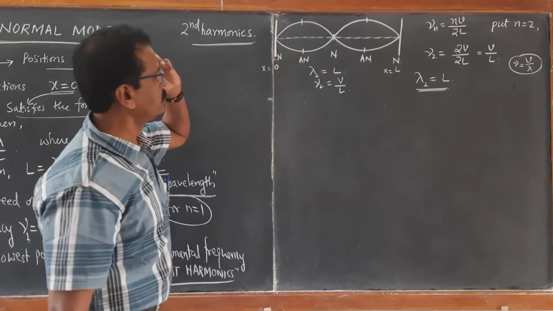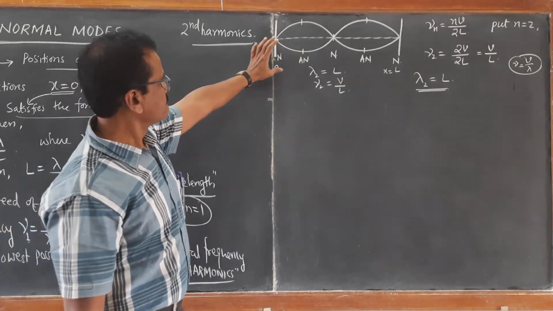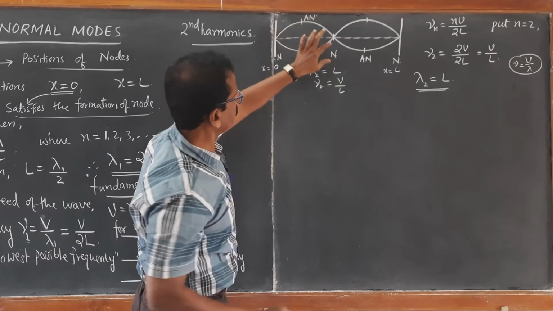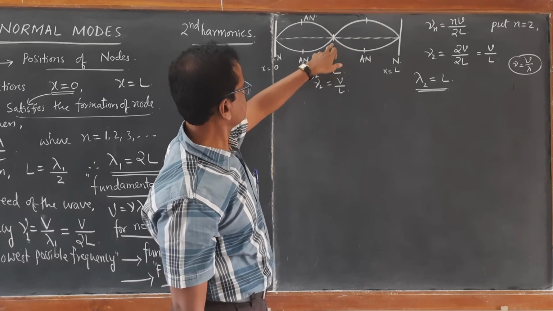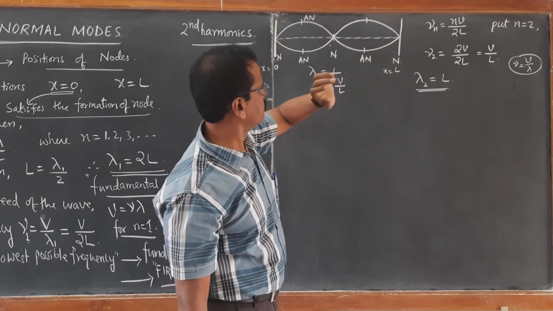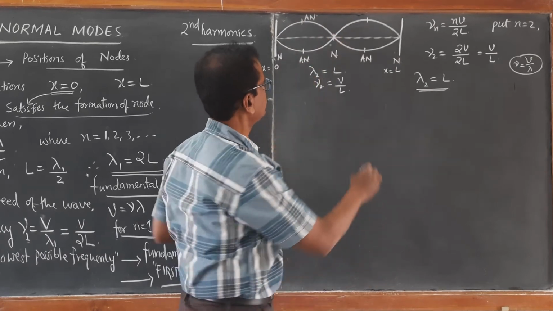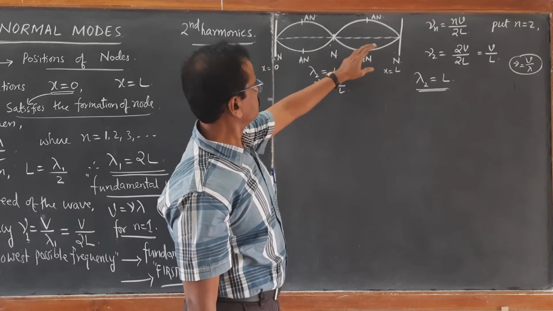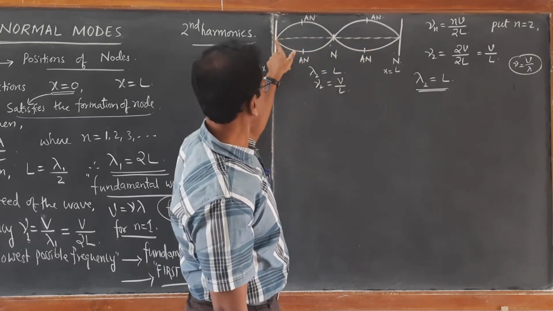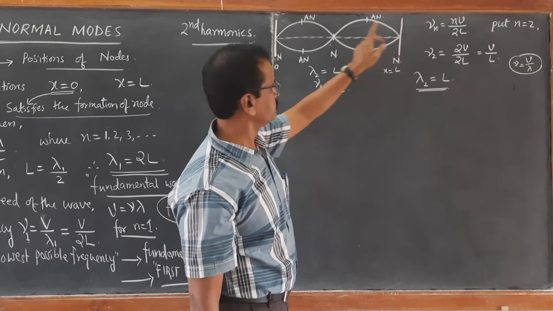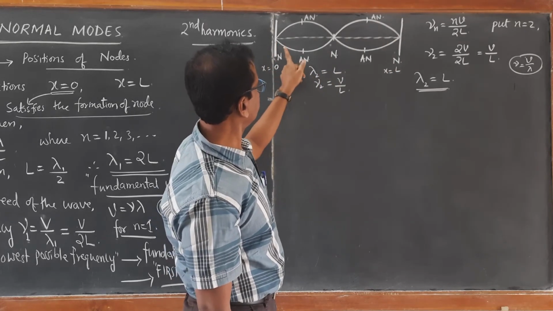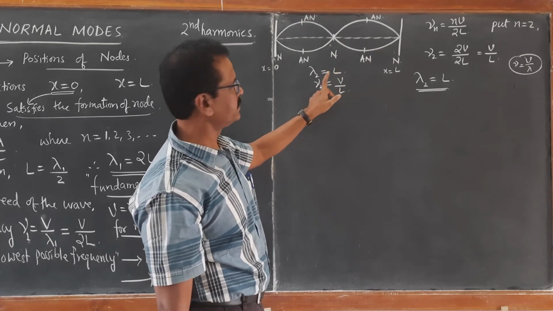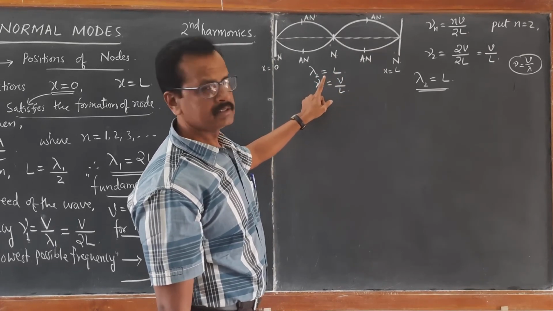Then you will have two segments, with node formation in between. 1, 2, 3 nodes will be formed, and 2 antinodes will be formed, so that if you start from here to here, it is going to be one full wavelength. So the entire length of the string corresponds to one full wavelength. That becomes the equation for the second wavelength.